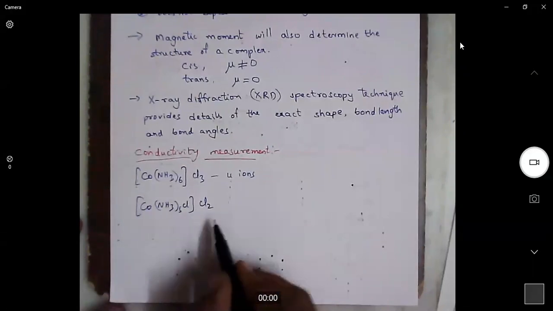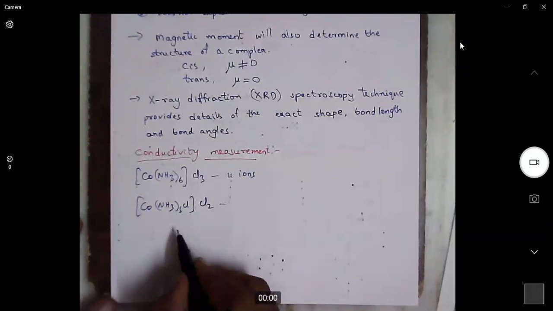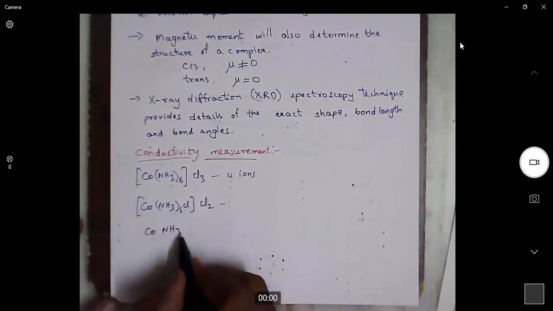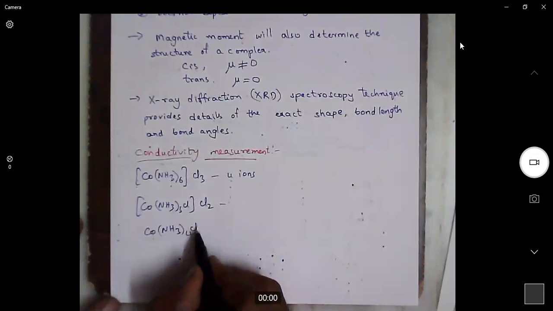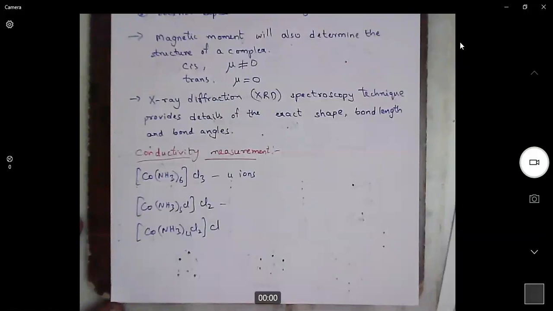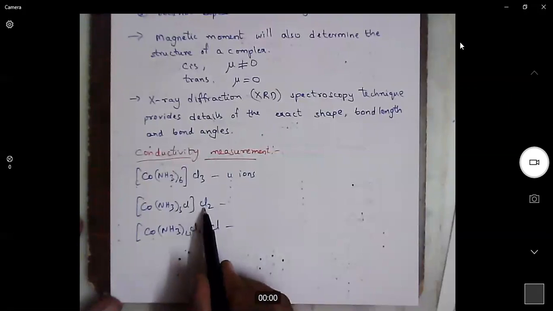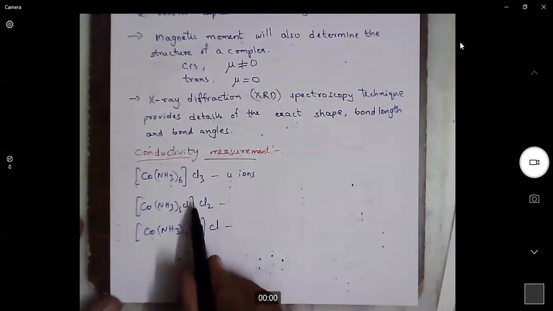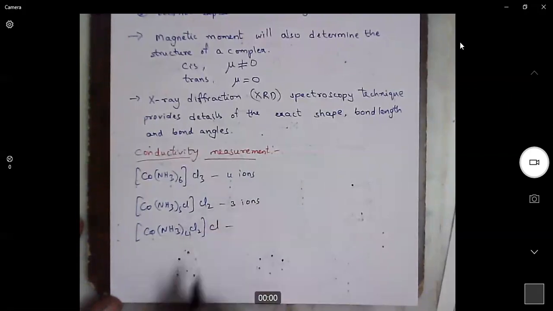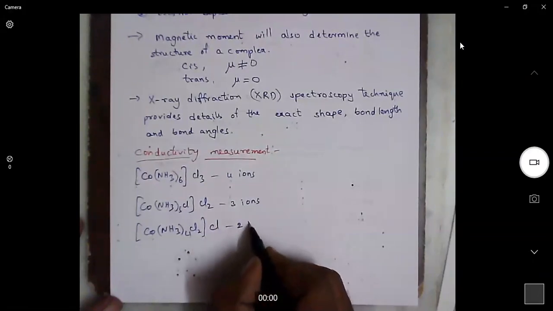Here, how many ions will be possible when we dissolve it in water? When we dissolve it in water, we will get two chloride ions and then one complex ion. So we will get only three ions. In this one, when we dissolve it in water, we will get one chloride ion and one complex ion. So we get only two ions.